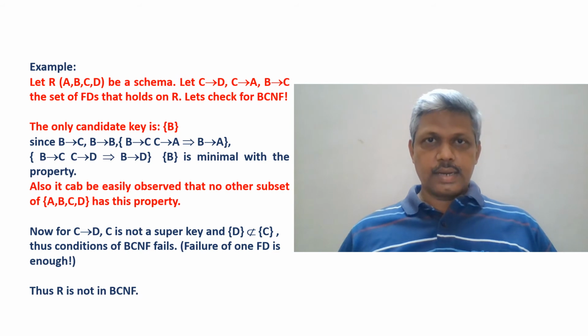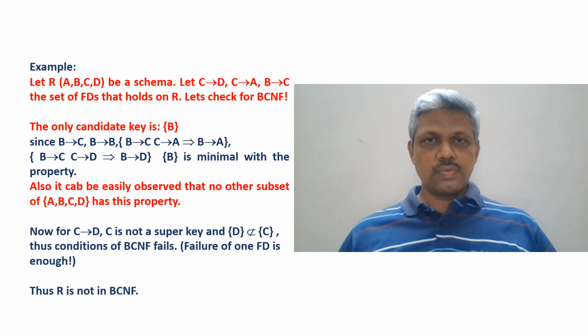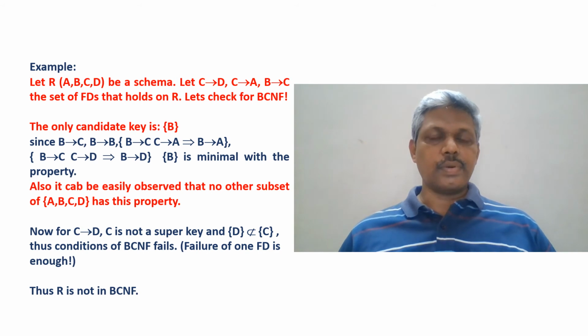Once we understand the keys, the next thing is for each functional dependency we have to test whether that functional dependency satisfies the conditions of BCNF or not. If I start with the first one, C then D, D is not part of the left hand side C, because it's a single attribute, so it's not a trivial one. And C is not a key.